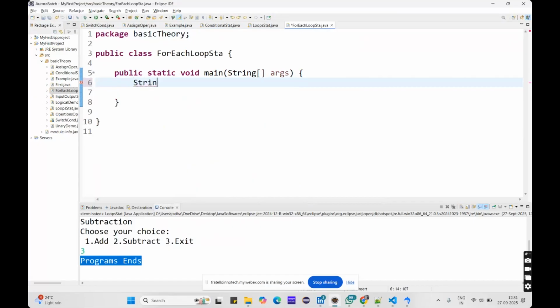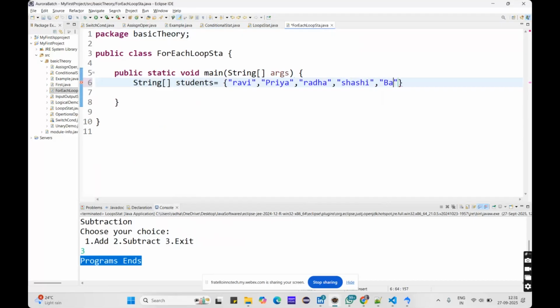Now I am taking the data type of the array I'm storing. Here I'm using a string array, and I'm giving the variable name as students. I am declaring one variable here. Imagine Ravi is one of the students, and Priya, Radha, and Shashi.